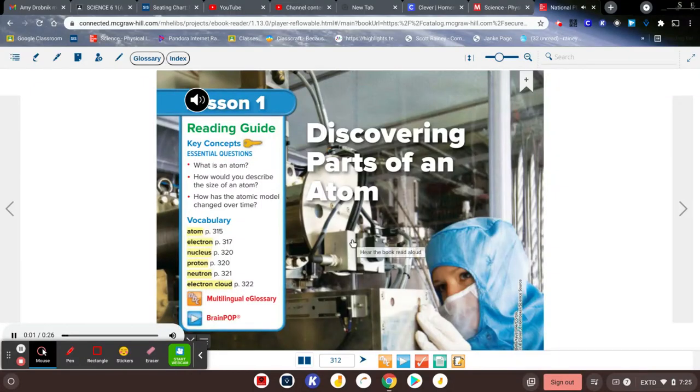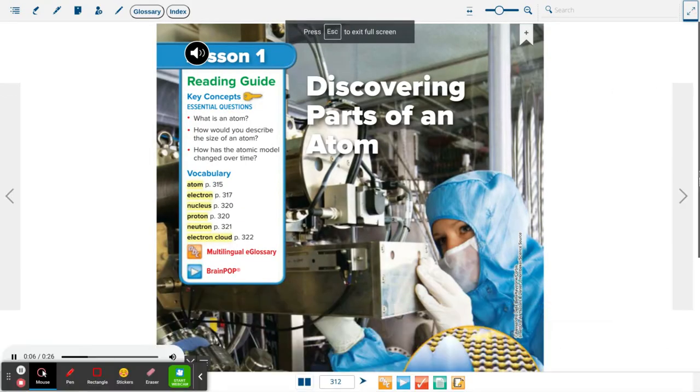Lesson 1. Discovering parts of an atom. Reading guide. Key concepts. Essential questions. What is an atom? How would you describe the size of an atom? How has the atomic model changed over time? Vocabulary. Atom. Electron. Nucleus. Proton. Neutron. Electron cloud.